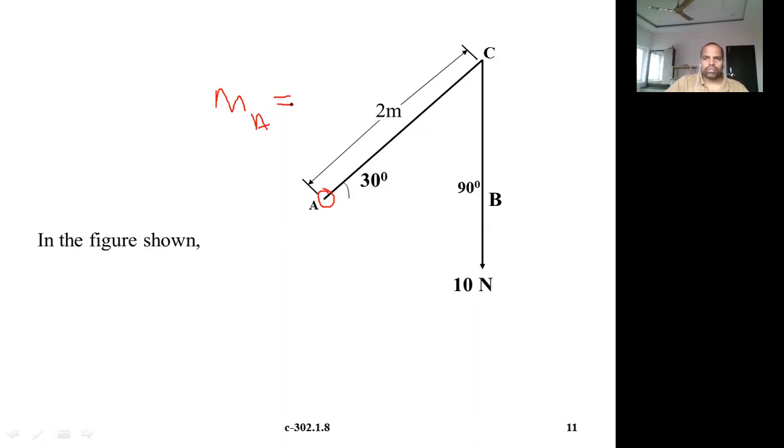If you see the force direction, it is vertically downwards. This AC is an inclined member, and this is a vertical member. We have to see where the perpendicular distance will be. It cannot be AC, because that is not the minimum distance.